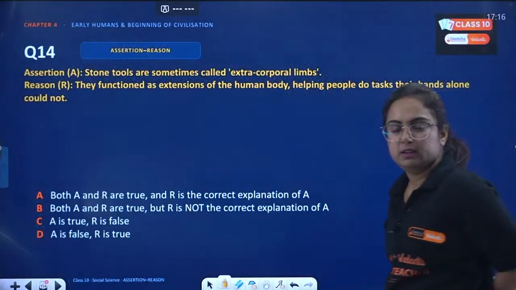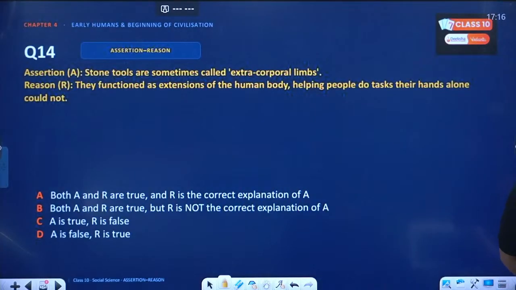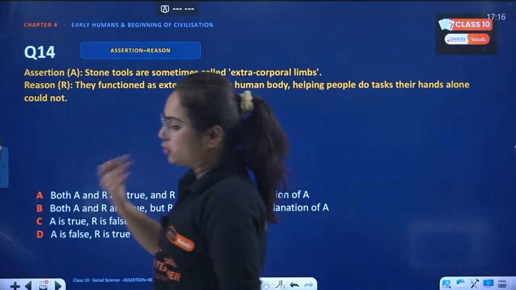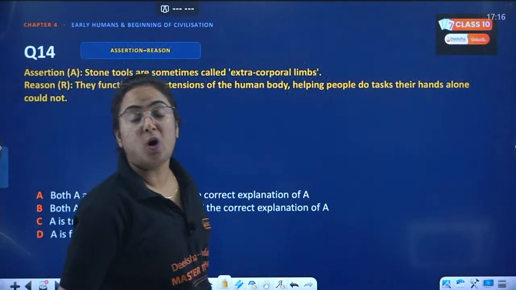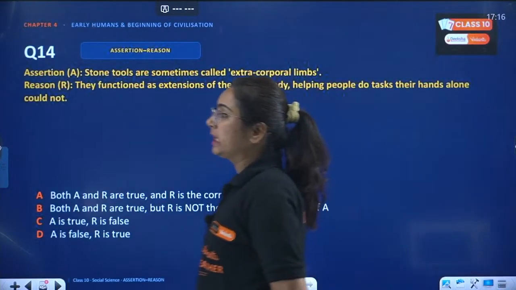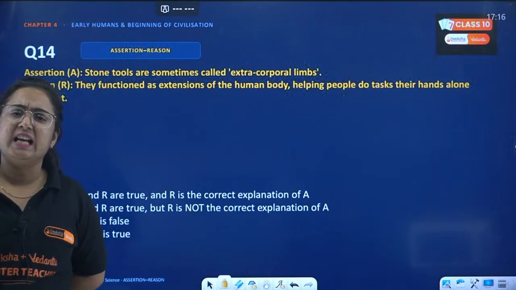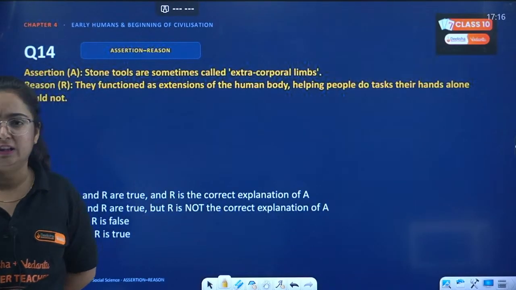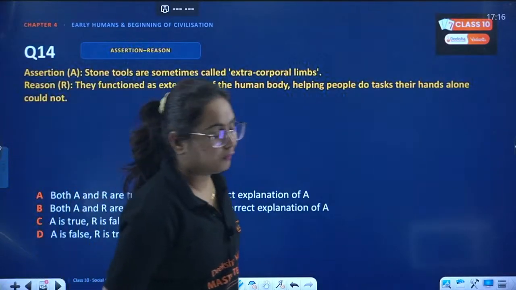Now I'm getting the answers as B. Think about it, it's very easy. So we have stone tools, right? Stone tools were primarily made by the humans of the stone age, just to make their work easy. Like they killed an animal, even with the help of a sharp stone tool only. They were not having the guns we have today. So they killed that animal with the help of sharp tools.